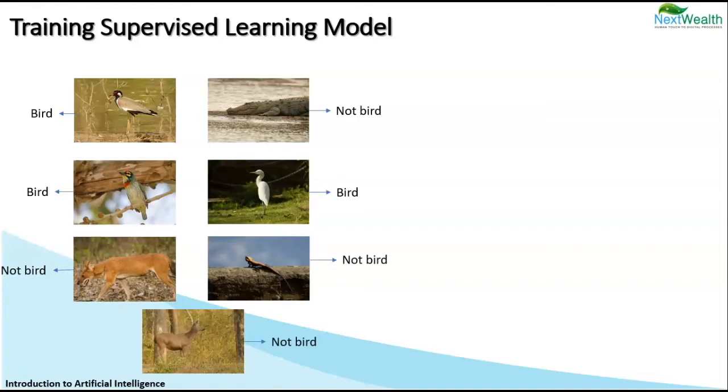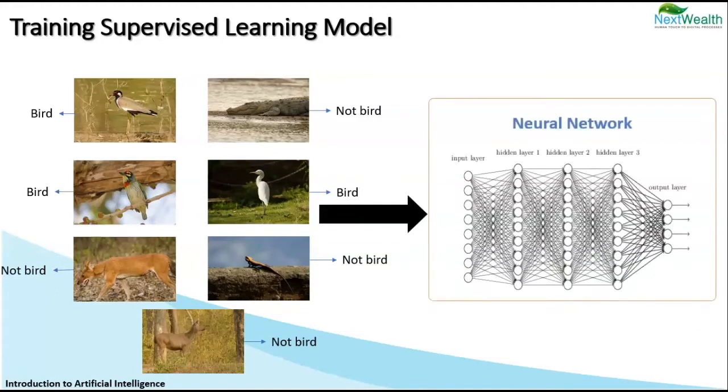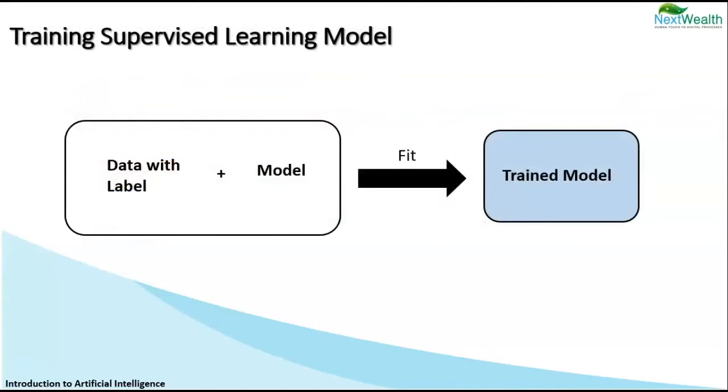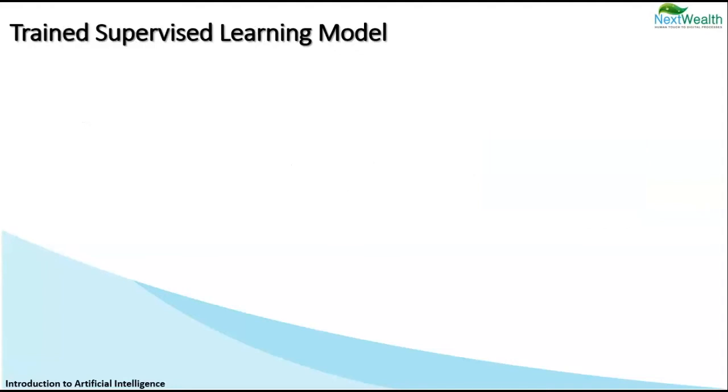Once I feed these labeled images to the model, it will learn with the help of the numerous hidden layers of neural networks we just spoke about what is a bird and what is not a bird. Neural networks mimic the neurons in our brain and learn in a step-by-step fashion. This slide shows you a simple diagrammatic form of how a supervised learning model gets trained. Labeled data, or data with outcome, plus a fitted model together gives us our desired trained model.